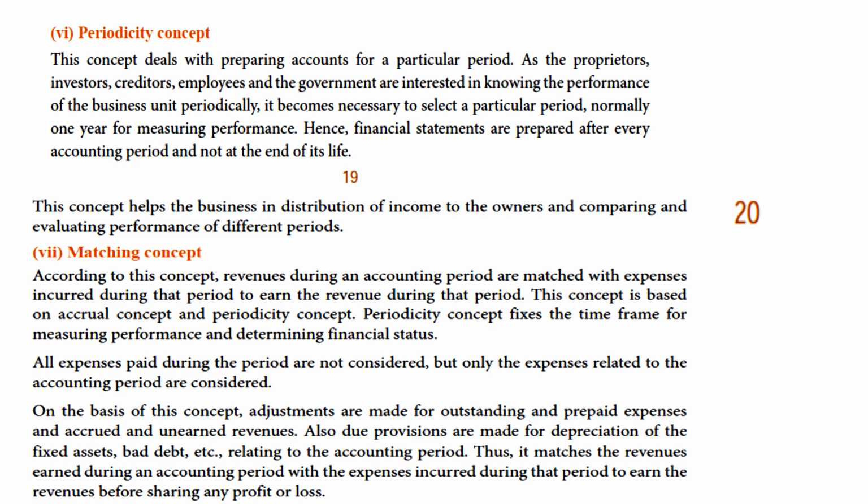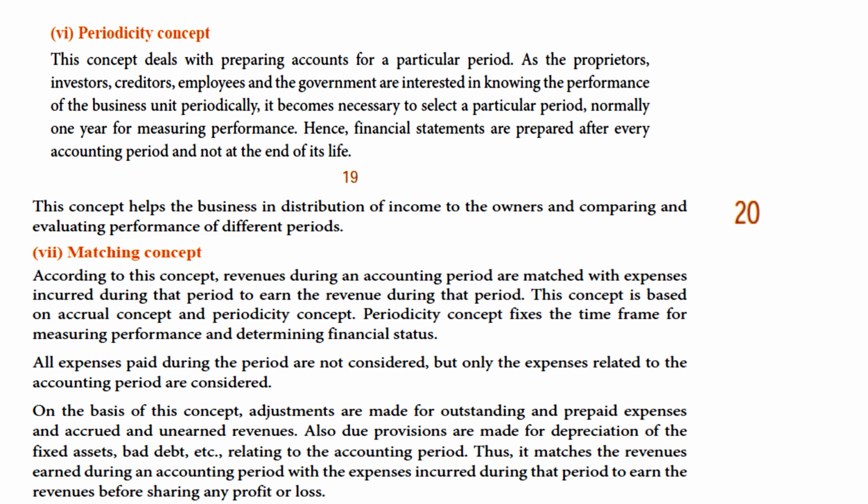Periodicity concept fixes the time frame for measuring performance and determining financial status. All expenses paid during the period are not considered, but only the expenses related to the accounting period are considered. So the expenses paid are not considered, but the expenses related to the accounting period are.